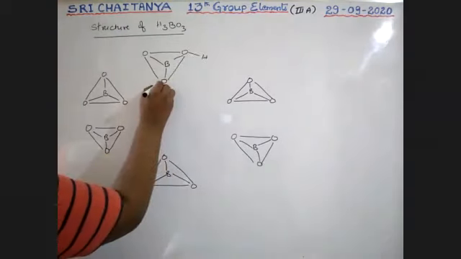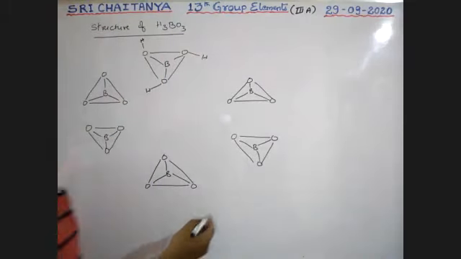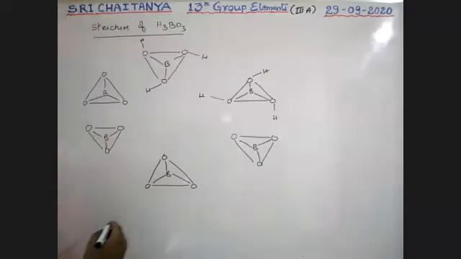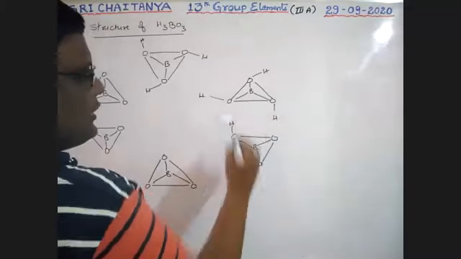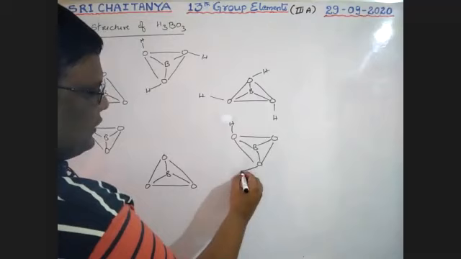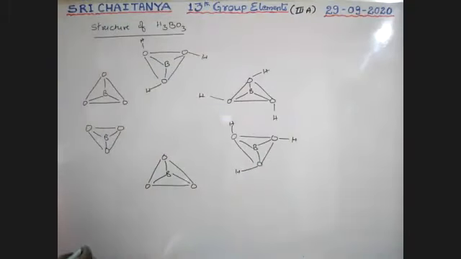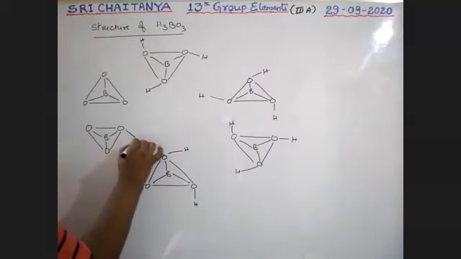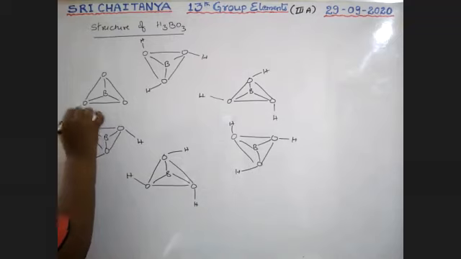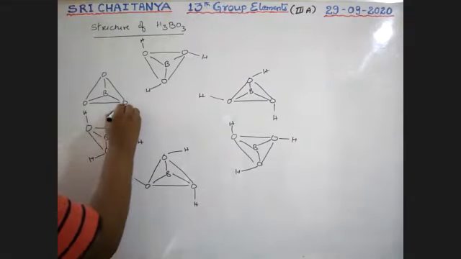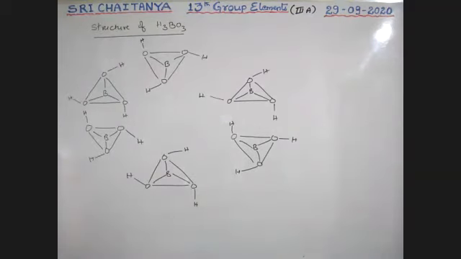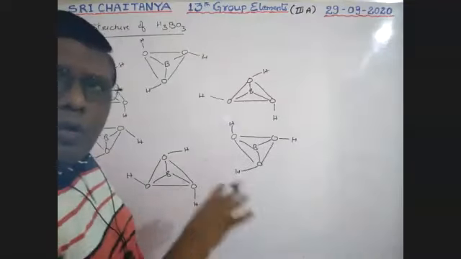Here this hydrogen is like this, and next, here the hydrogen is on this side, and so on for each one. So these are all H3BO3 molecules available on your board plane.